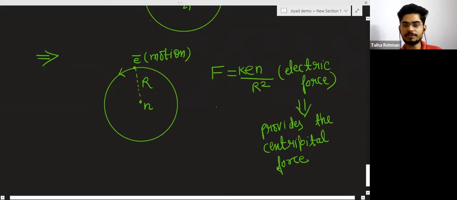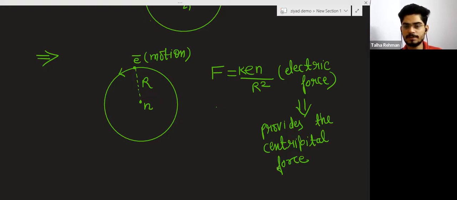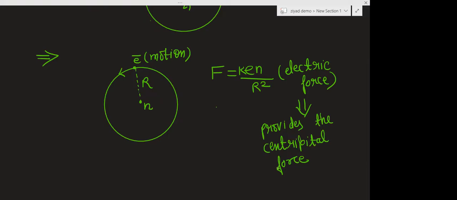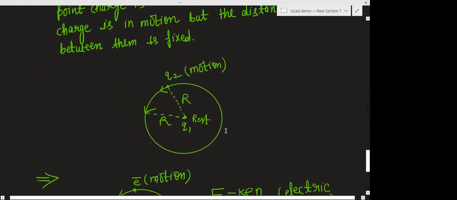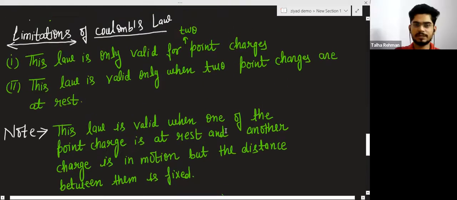If there is no centripetal force, no circular motion will happen. This is the thing I want to tell you. I am not going into detail. This is a topic of 11th class, that is enough for 12th.